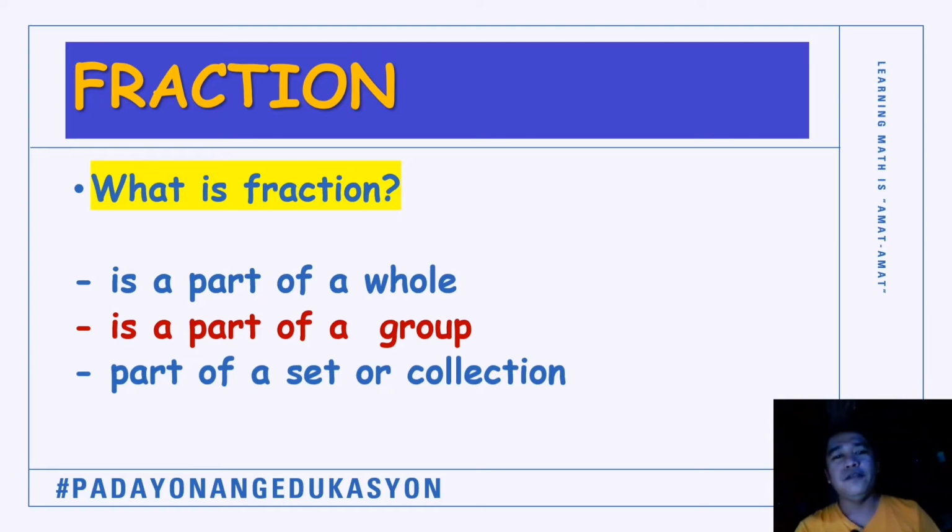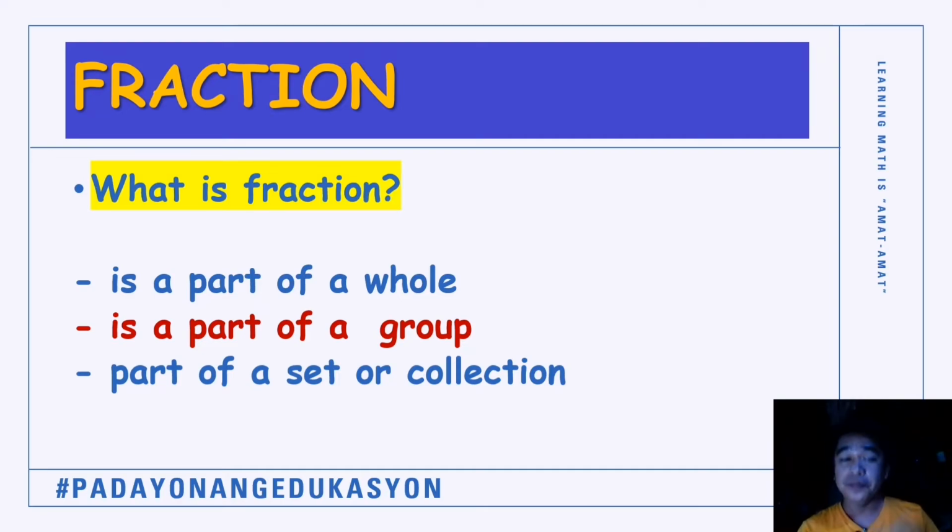We have 4. Out of a complete set of a deck of cards, which is 52, pila ang aces? There are 4 aces in a set of a deck of cards. So we have 4 out of 52. So we can form also a fraction.